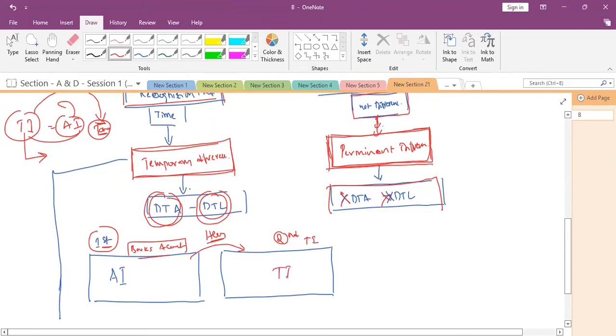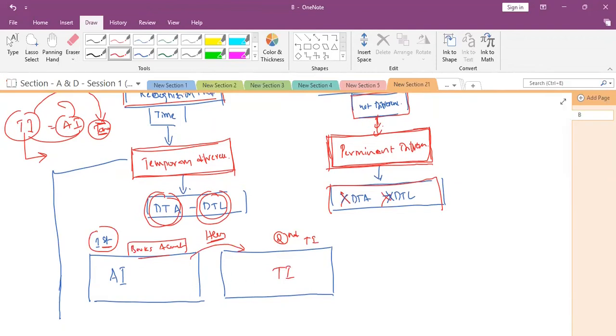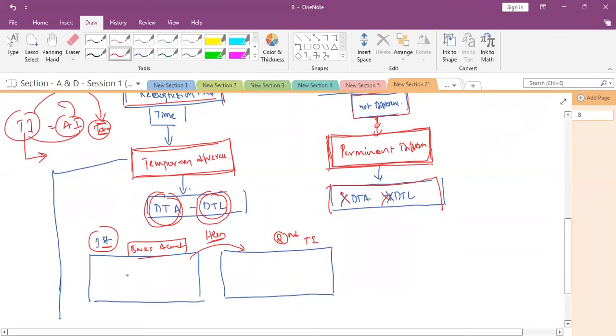Or it is better to always assume taxable income first, and then accounting income. So first it is recorded in the books as per the tax laws.